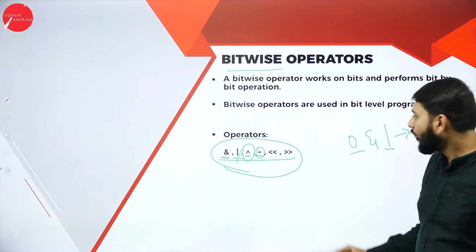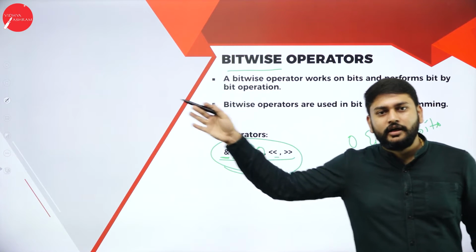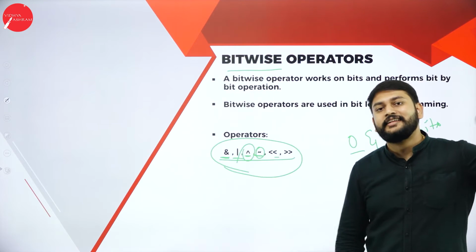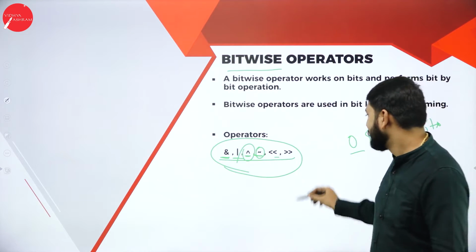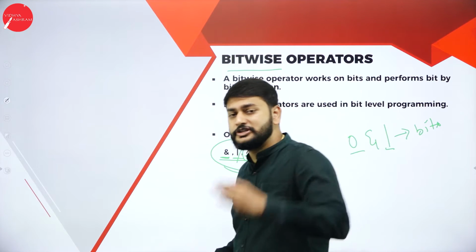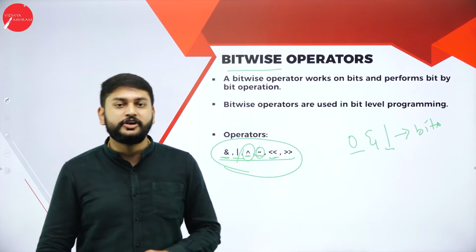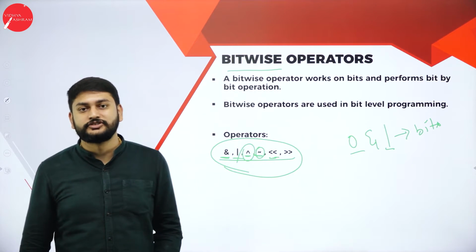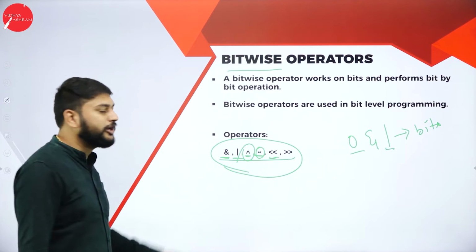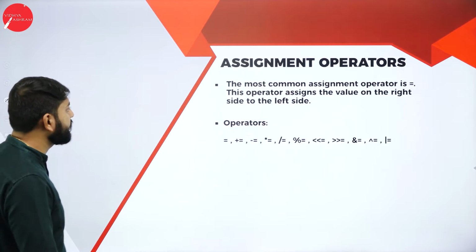That's it. What is this? Left side, right side. Okay. So shift left and shift right. You are shifting the bits towards your left and towards your right. So that is what the shift operator is doing. That's all about the bitwise operator. What is the next operator that I have?